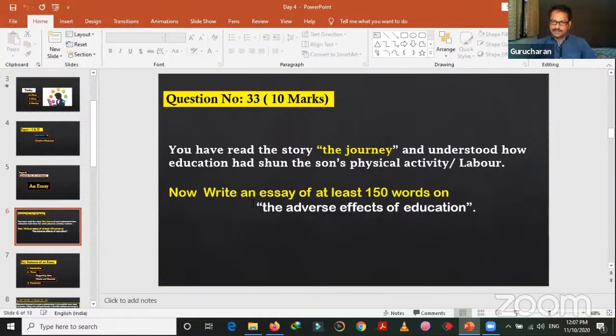Yes, children, have you observed people when they are well educated, doing good jobs, maintaining good status, but they lack in certain activities, certain things? What are those things? There are also certain bad effects of education. Let's see what are the bad effects of education.